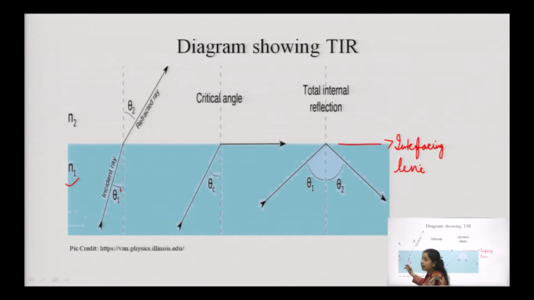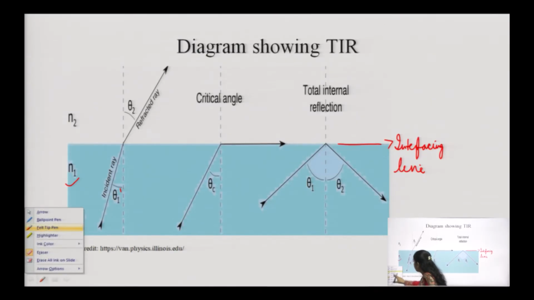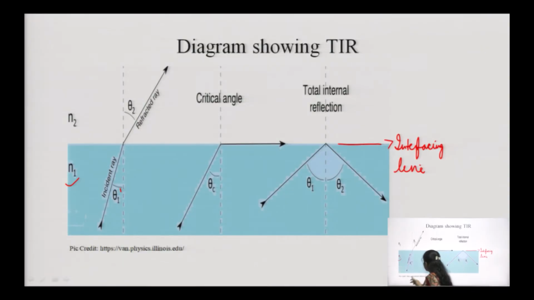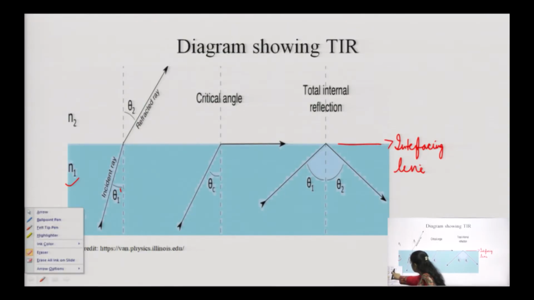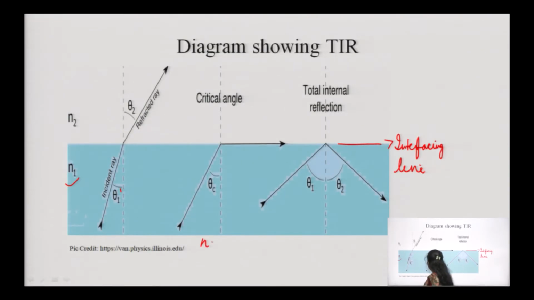So, we have taken n1 and n2. n1 has a higher refractive index as compared to n2, so n1 should be greater than n2.